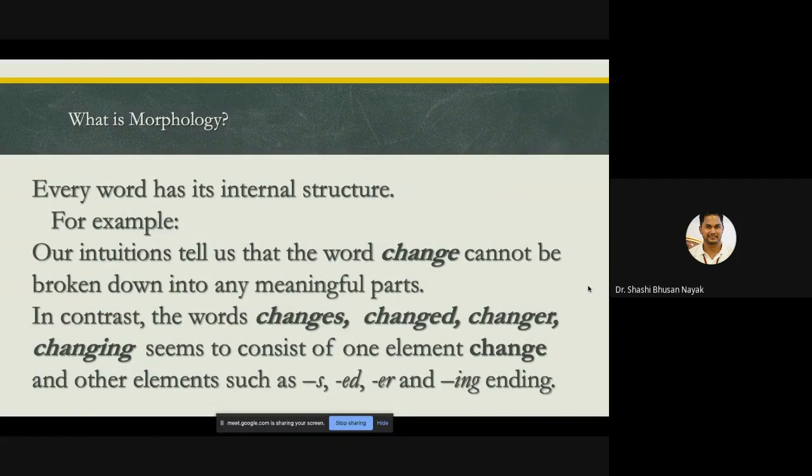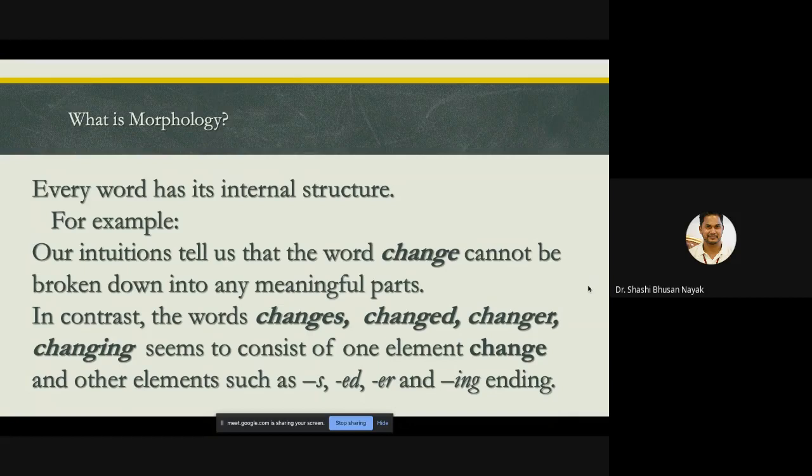Then every word has its internal structure. Whatever words we are communicating right now, whatever I'm telling you, that also has some internal morphological structure. Intuitions tell us that the word change cannot be broken into any meaningful parts.